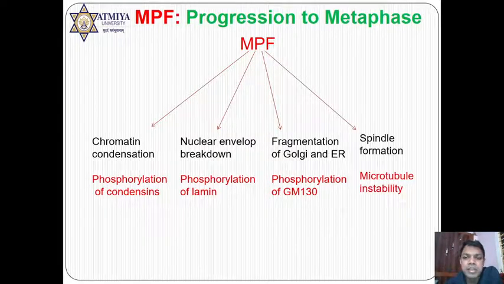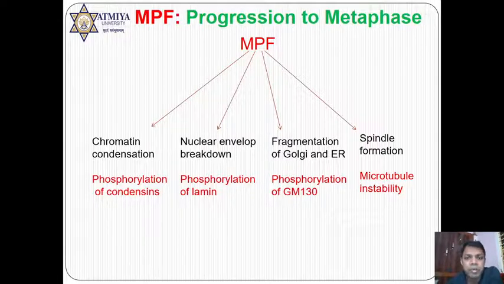And the last one is microtubule instability. Remember, the microtubule should first be destabilized, and it will be followed by stabilization. So initially it becomes destabilized, and then it becomes stabilized, and formation of the spindle fiber occurs. So MPF is responsible for the instability of the microtubule, and later on it will be followed by spindle fiber formation.